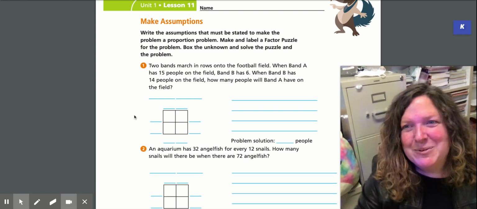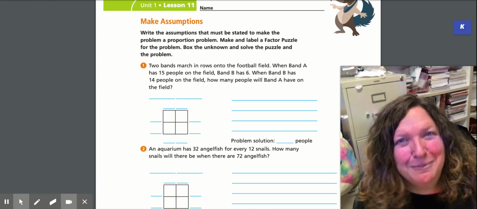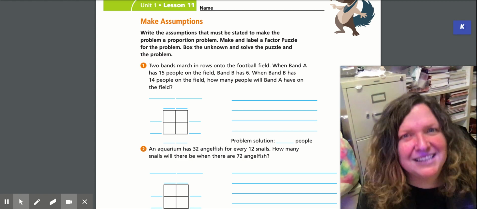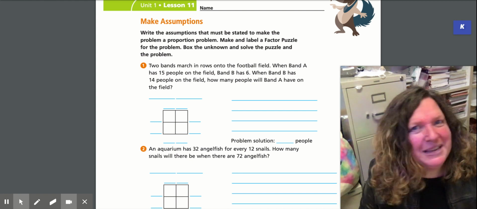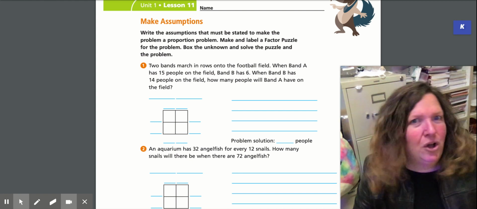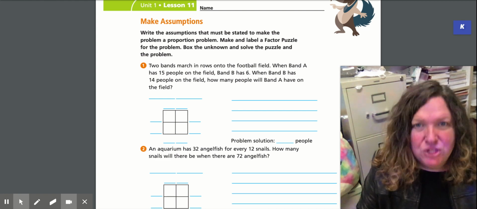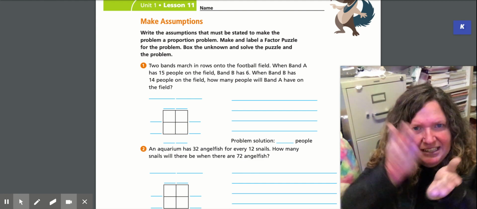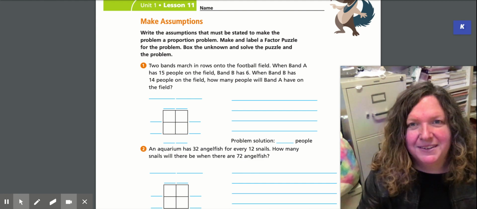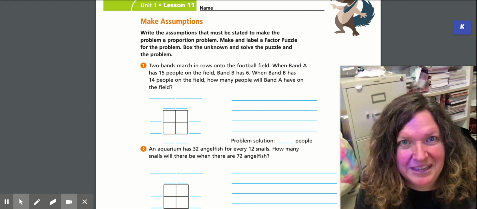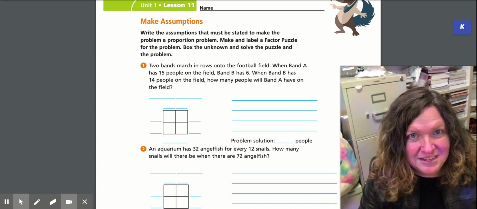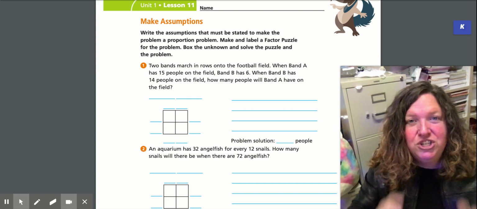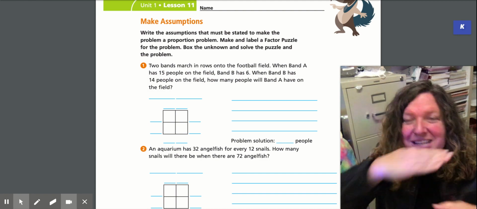All right, here we go. We're back to thinking about making assumptions. Remember, when we talk about make assumptions, we know that in life, things don't usually happen at a constant rate. Things happen that make it different. If I go out collecting, I don't always find the exact number of rocks. If 2 bands are marching out on the field, we know that they don't march exactly at a constant rate, every single person. But what assumptions are we making in order to be able to do constant rates and therefore have 2 constant rates and put them together into ratios and then have equivalent ratios into proportions?